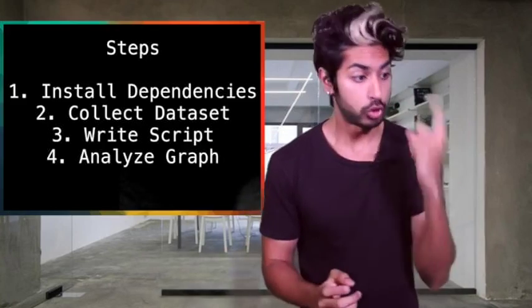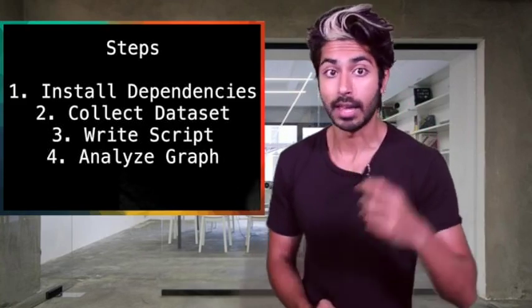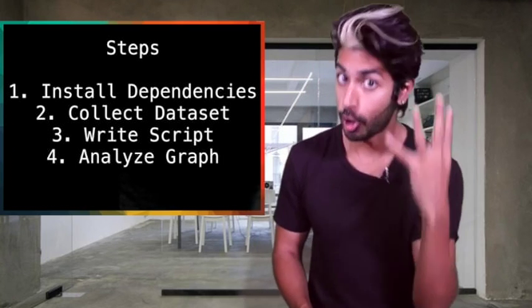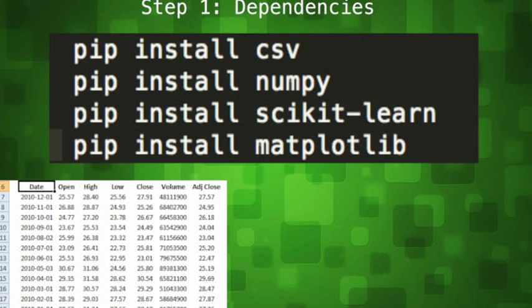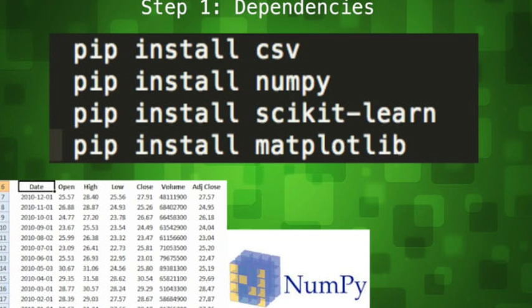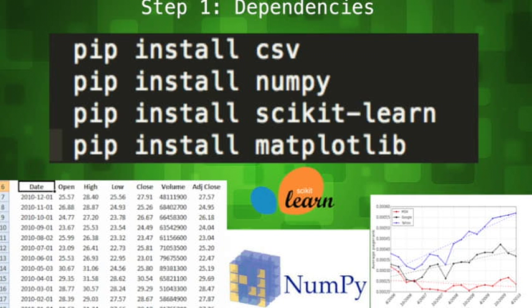Our steps will be to install our dependencies, collect our dataset, write our script, and analyze our graph. These are our 4 dependencies. CSV will allow us to read data from the CSV file of stock prices that we later download. NumPy will let us perform calculations on our data. Scikit-learn will let us build a predictive model, and Matplotlib will let us plot our data points with our models on a graph for us to analyze.